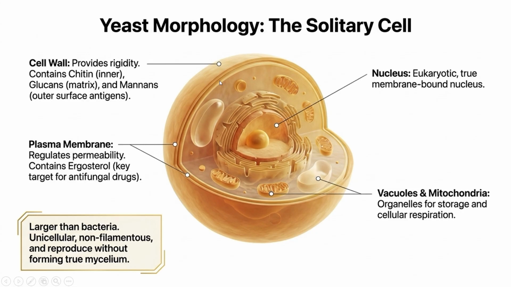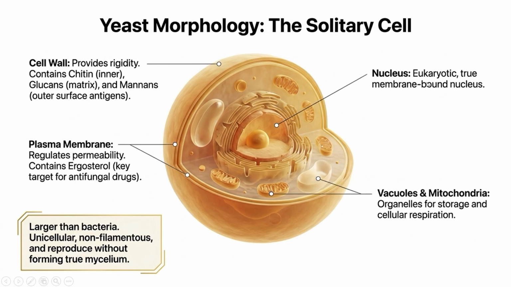Now, the cell wall. The outer layer is called the cell wall, which gives the cell its shape and protection, and it is made up of chitin, glucans, and mannans. Now, the plasma membrane. Below the cell wall is the plasma membrane, which controls the movement of substances in and out of the cell. A very important point is that the fungal cell membrane contains ergosterol, while the human cell membrane contains cholesterol. Many antifungal drugs work by targeting this ergosterol. An easy way to remember: human cells have cholesterol, and fungal cells have ergosterol.